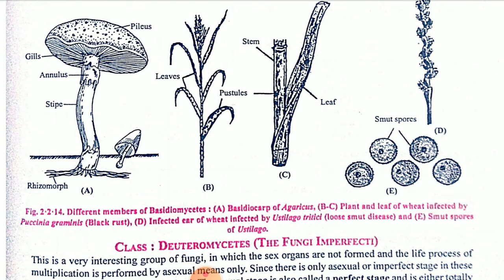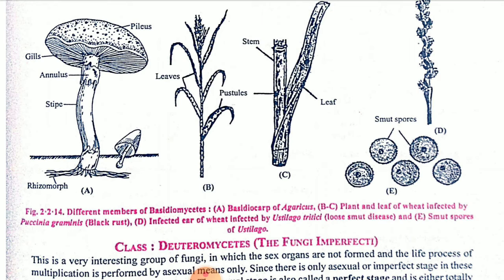Before that, children, you can see the above figure, how the cells are present in that mushroom. Okay, mushroom is there. Then the leaves of your wheat that are going to be affected by the disease of fungus known as your black rust. Black powdery substance is going to be released from the leaf of the wheat. Then the infected ear of the wheat. Ear means the upper portion. Okay, children.